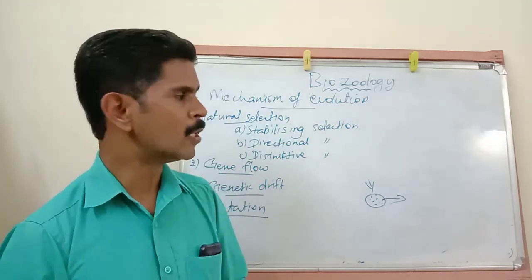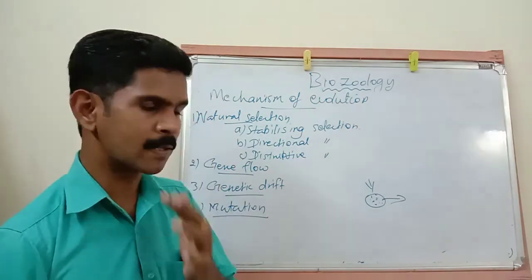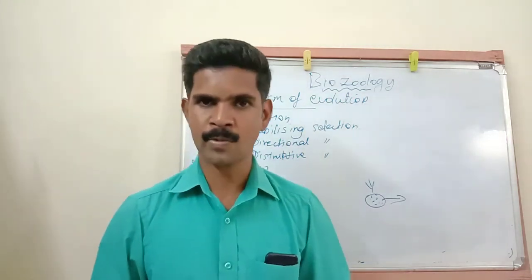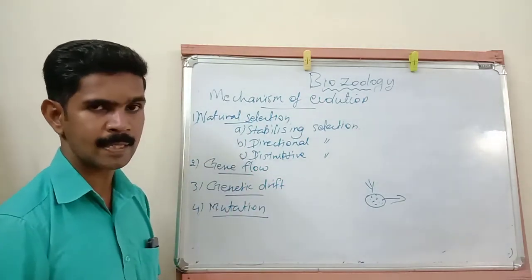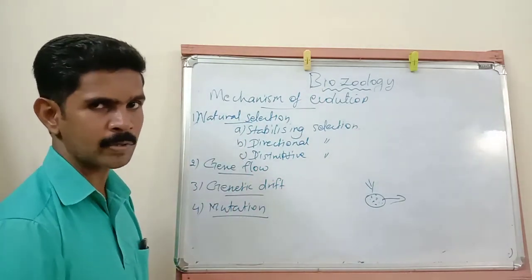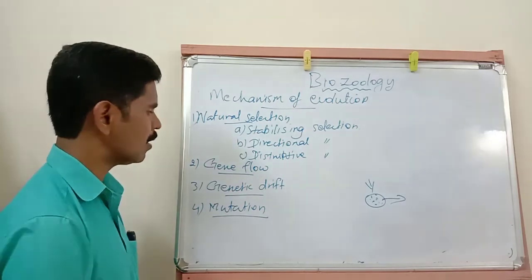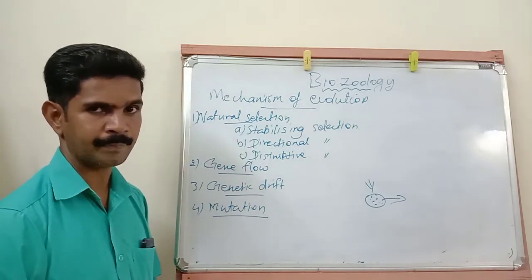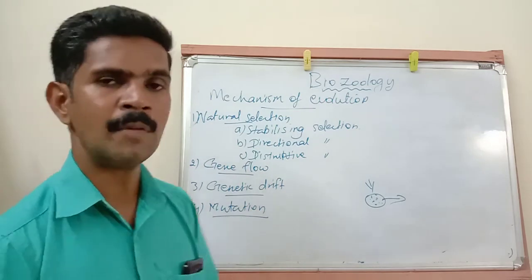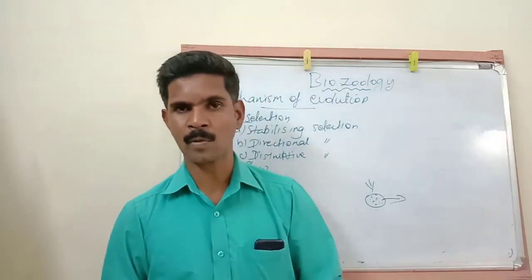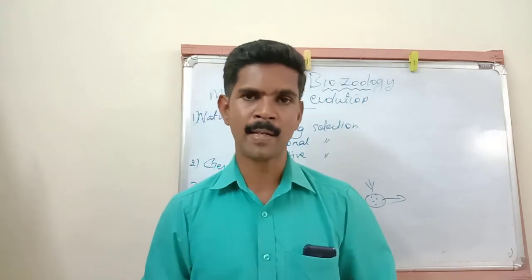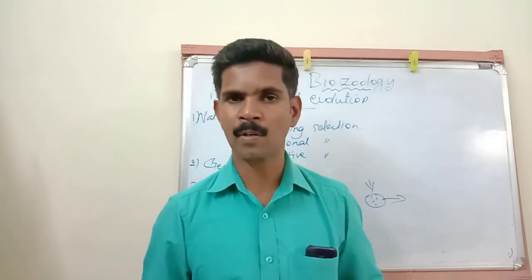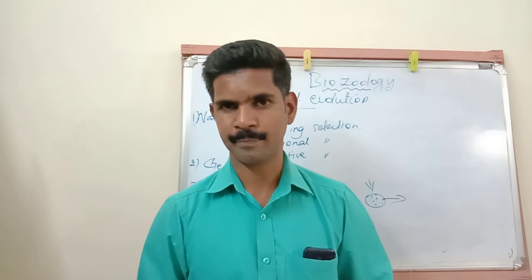My dear students, now we have completed the second question also, mechanism of evolution. Sometimes natural selection and its three types of selection may be asked as 5 mark questions. Today we have completed two important 5 mark questions. The first is the Hardy-Weinberg principle, and the second is the mechanism of evolution. So now we have completed this chapter.